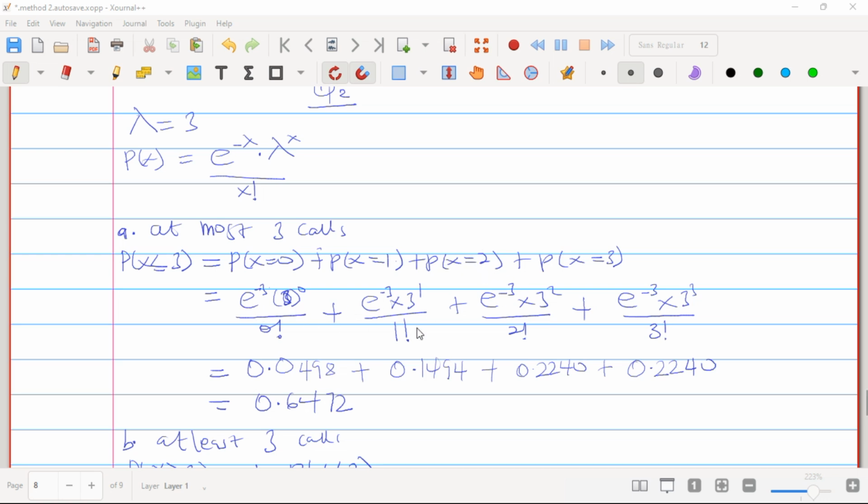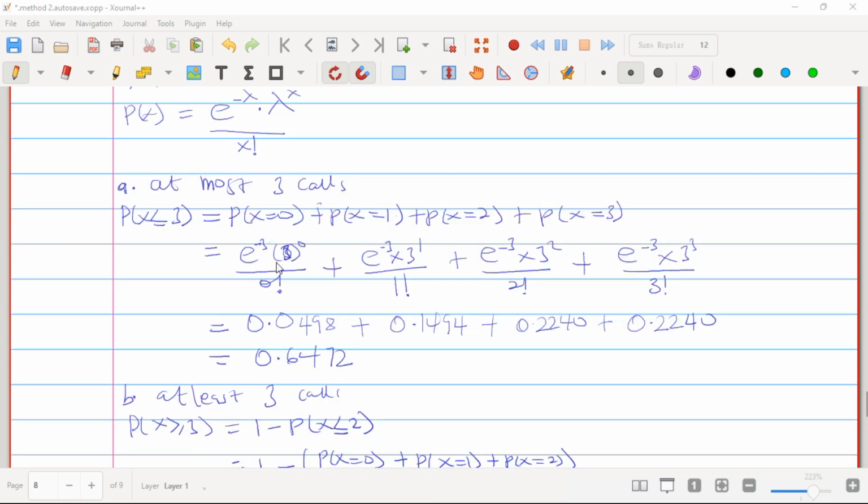So this is what you get. Once you point this on the calculator, you're going to get 0.0498. Point this on the calculator, you're going to get 0.1494. Point this on the calculator, you're going to get this. You point this on the calculator, you are going to get that. So once you add everything, you are going to get 0.6472 to be your final answer.